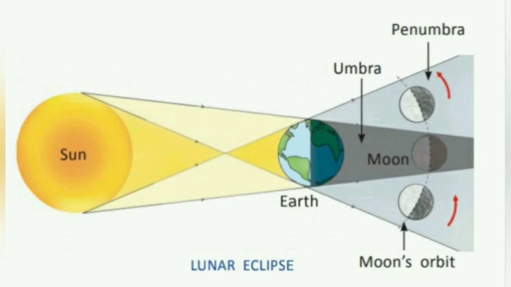When the moon is completely in the dark shadow of the earth, here the middle one you can see, the moon is completely in the dark shadow. This is total lunar eclipse. But when the moon is partially hidden by the dark shadow of the earth, that is partial lunar eclipse.